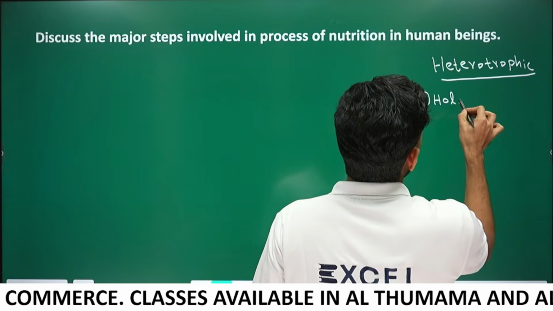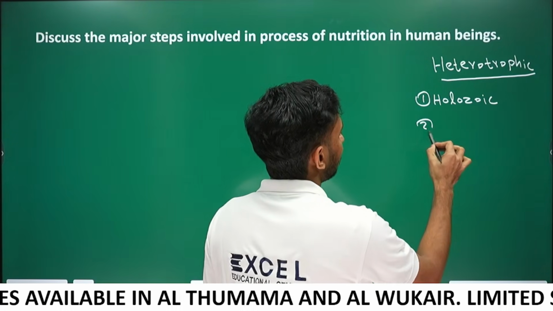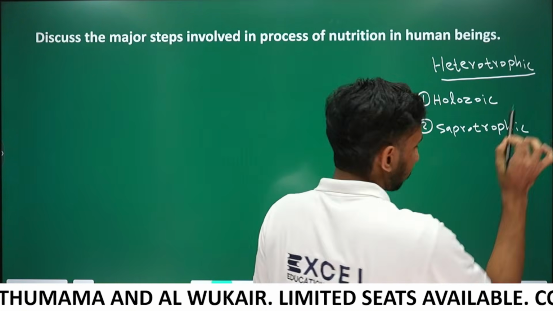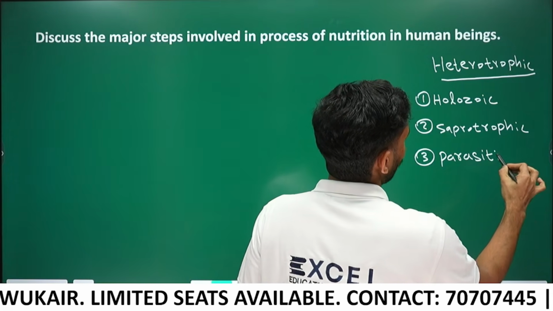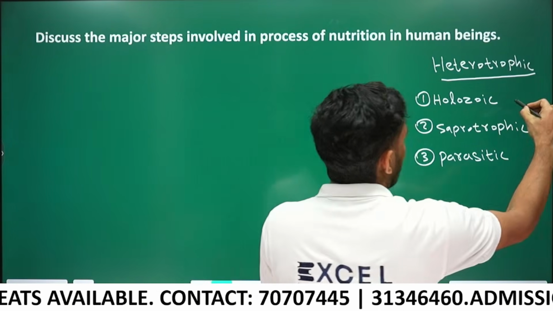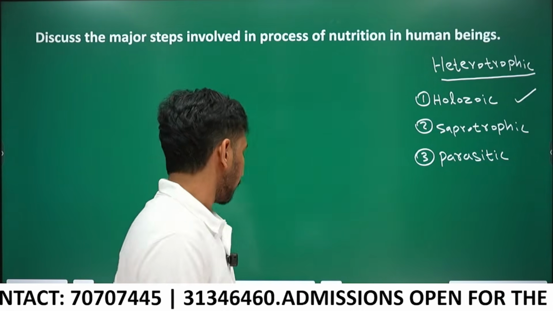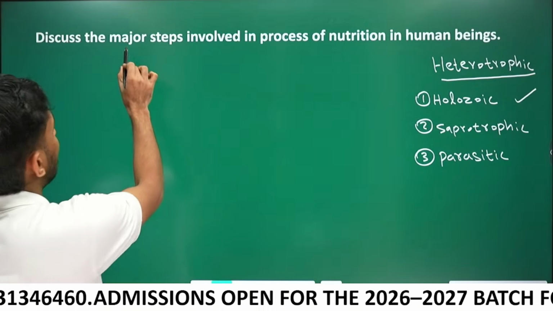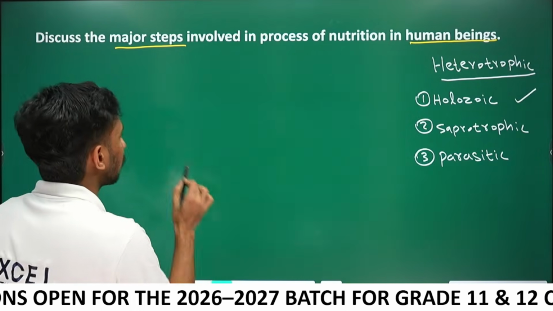The first type is holozoic. The second type is saprotrophic. The third type is parasitic nutrition. These are the three types of heterotrophic nutrition. We humans belong to the holozoic nutrition category. Got it? So let's start. Discuss the major steps involved in the process of nutrition in human beings. In human beings, it's holozoic nutrition.